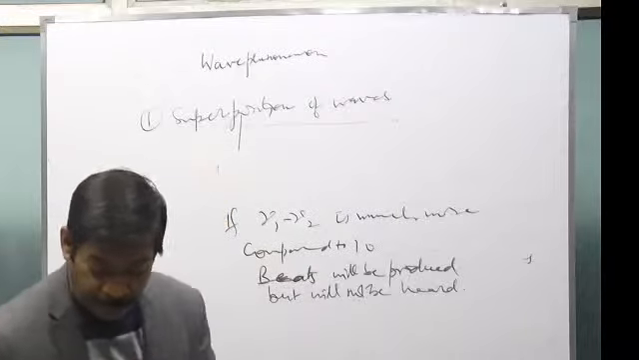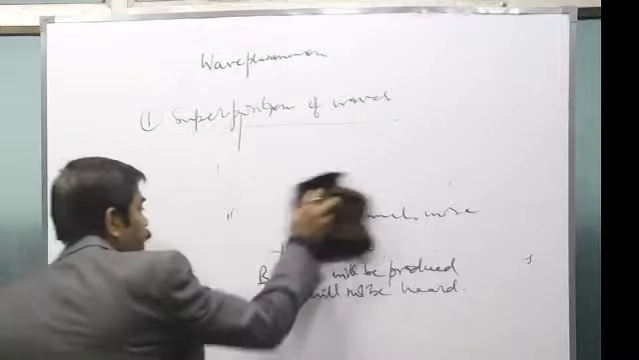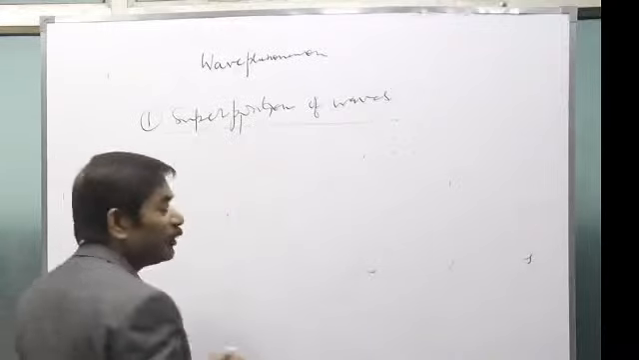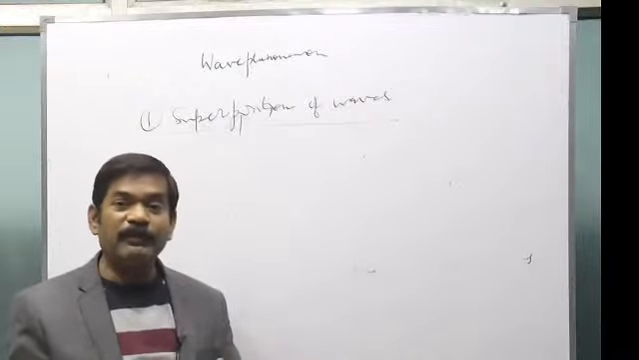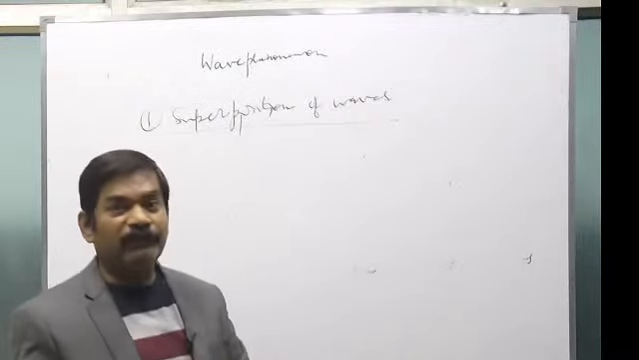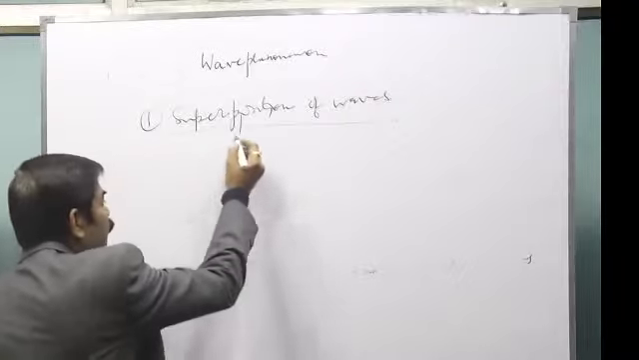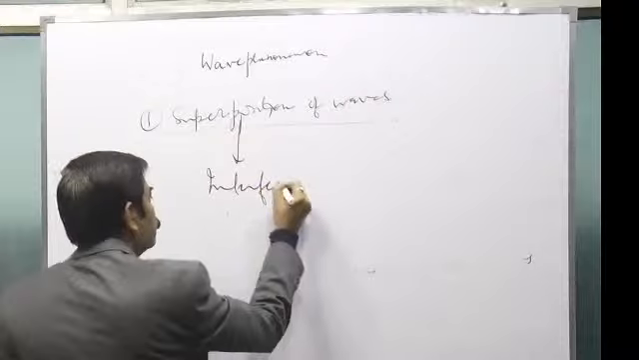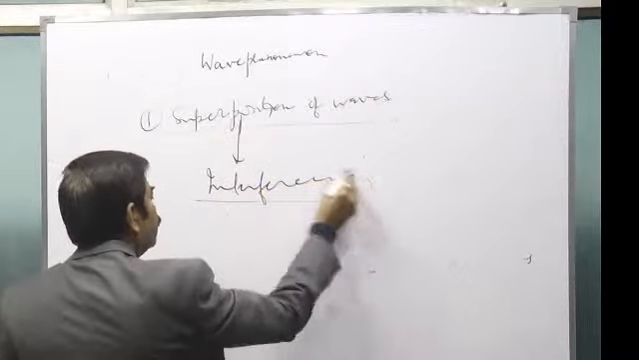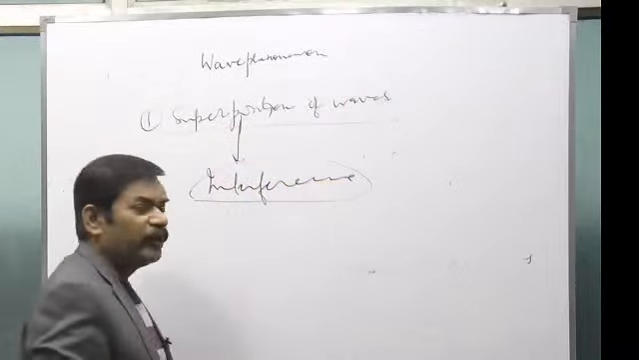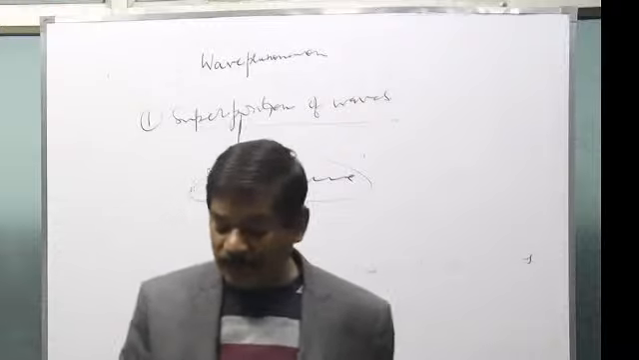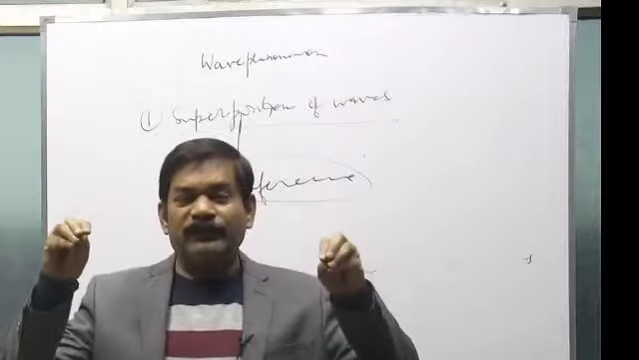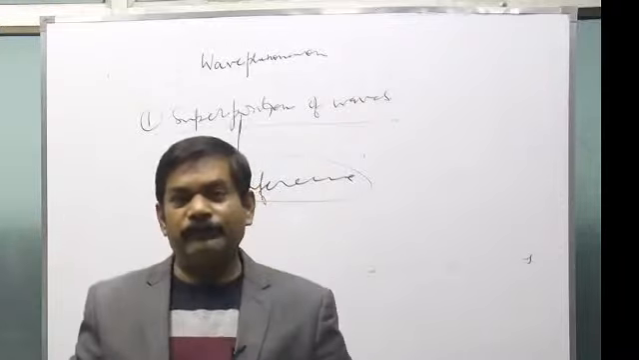Now see, after the beats you have one more phenomenon of superposition, when waves meet in a different way. So one phenomenon of superposition is called interference. Interference of waves is a wonderful phenomenon in which two waves come from two different sound sources and meet at a point.